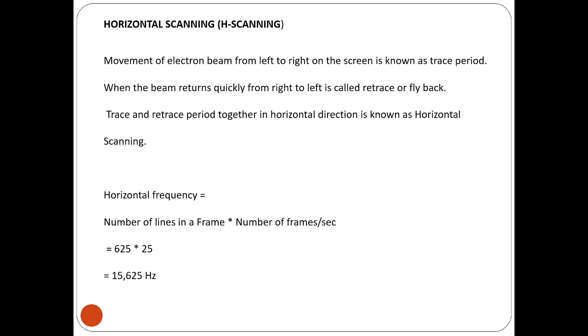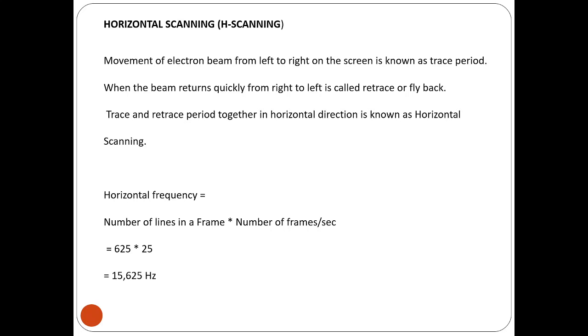The movement of the electron beam from left to right on the screen is known as the trace period, and when the beam returns quickly from right to left, it is called retrace or flyback. When it goes from left to right, it is the trace period, and when it comes back to the original position, it is the retrace or flyback. Trace and retrace periods together in the horizontal direction are known as horizontal scanning.